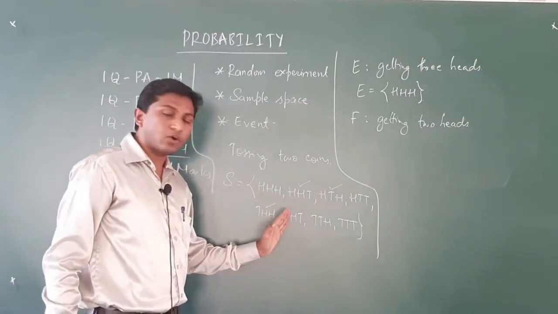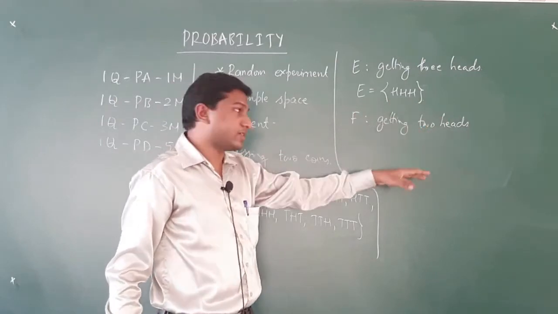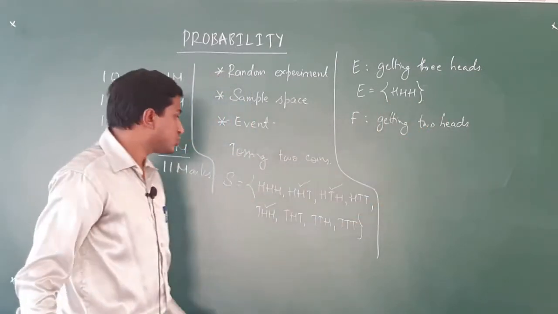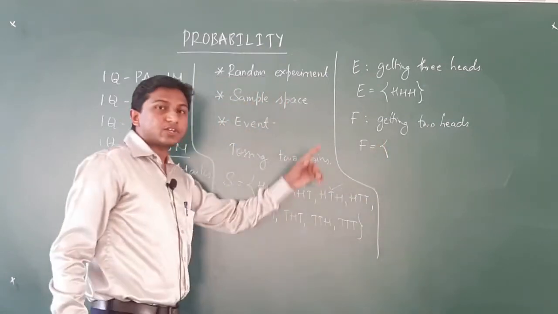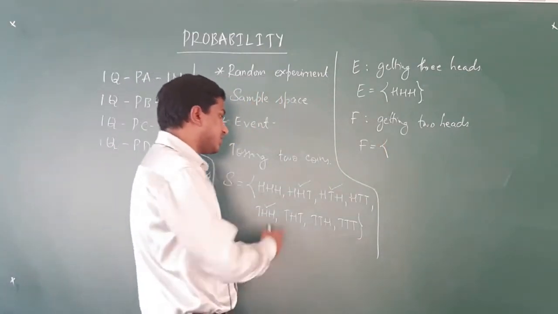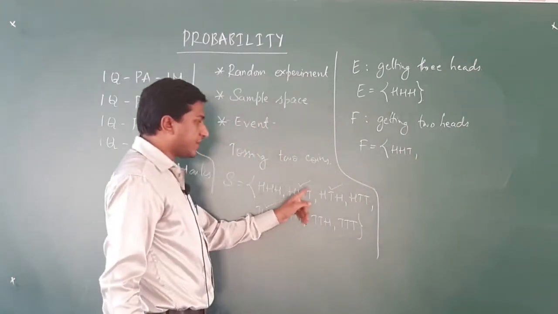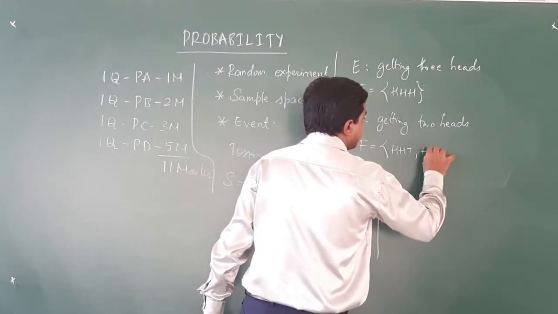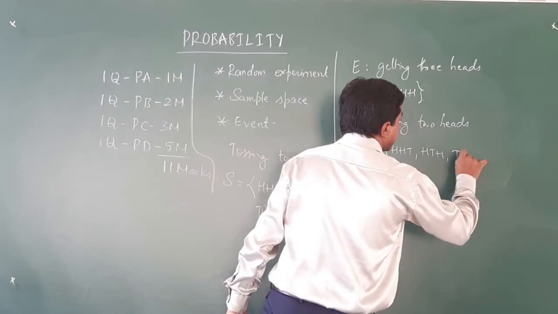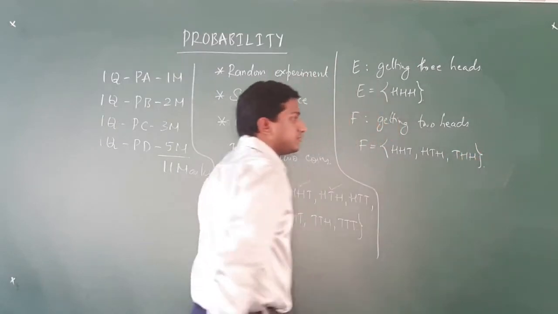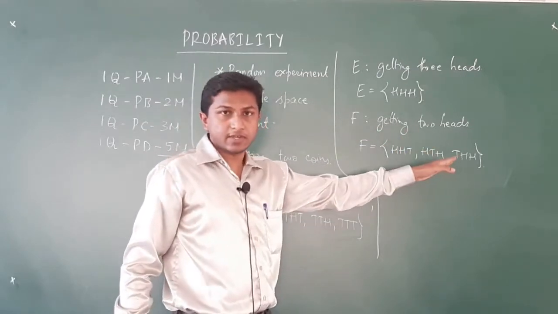These are the only outcomes in the sample space wherein this situation occurs, getting 2 heads. So what might be the set F? The set associated with this situation is nothing but the set containing the elements H, H, T, comma, H, T, H, comma, T, H, H. So set F is the set containing these 3 elements.